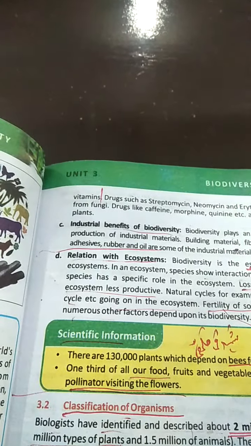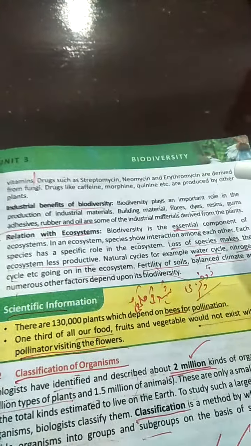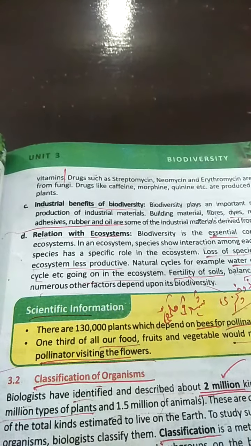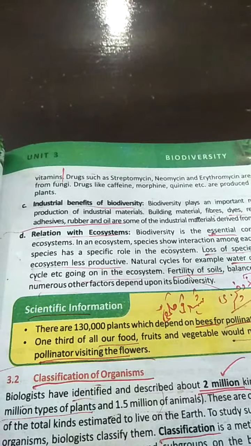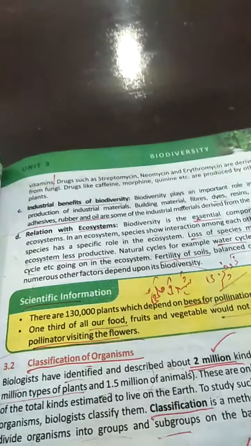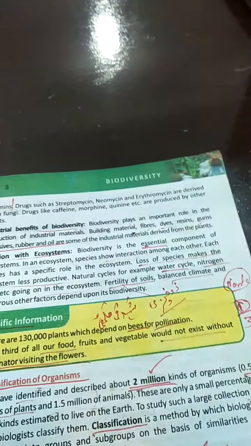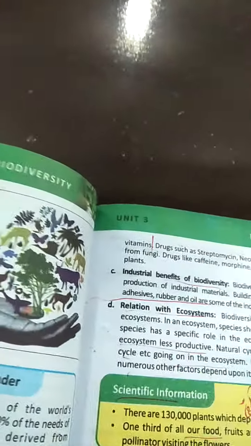Industrial benefit of biodiversity. Through biodiversity, many products are formed. For example, adhesives, rubbers, and oil are some of the industrial materials derived from plants.